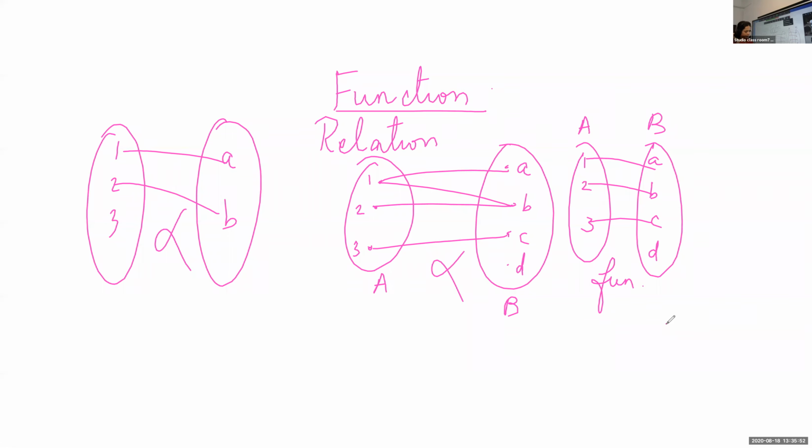Definition of function. A relation F from A to B is said to be a function if every element of A has one and only one image in B, or in other words, a unique image. If every element in A has a unique image in B.